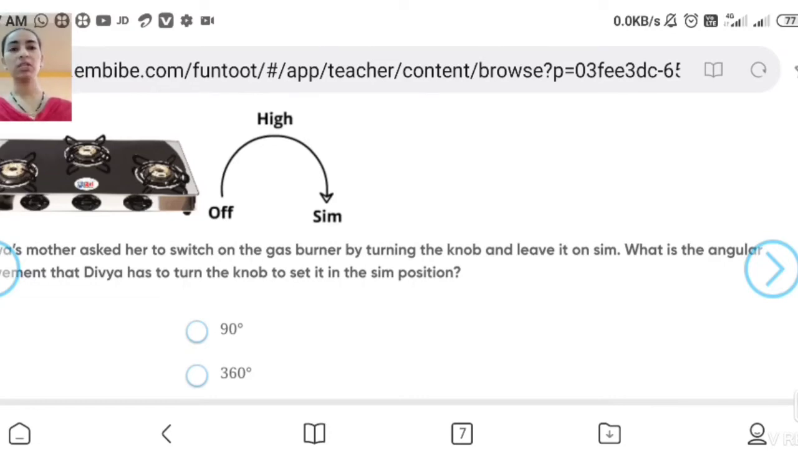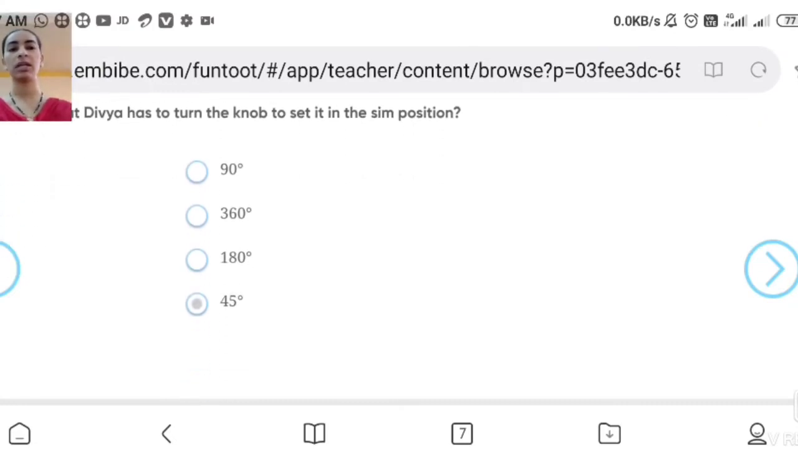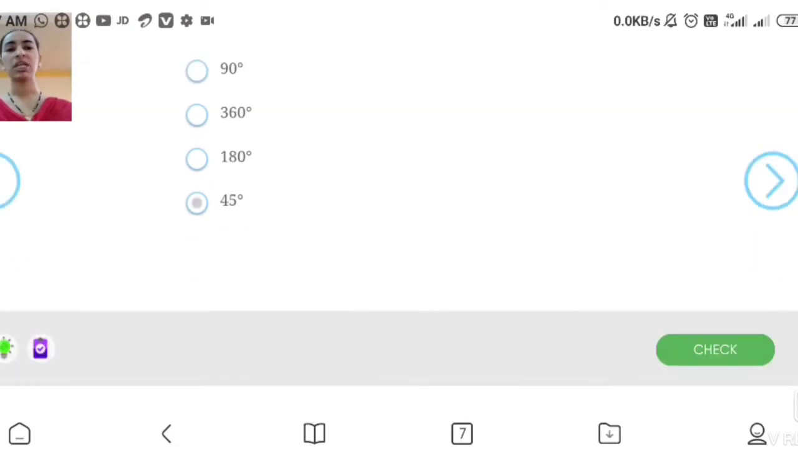Angular movement means what is the angle for that, okay? Now what is the answer for that? Divya has to turn this. How many degrees will it take from off to sim? Yes, either 90, 360, 180 or 45 degrees. Which angle does it take?